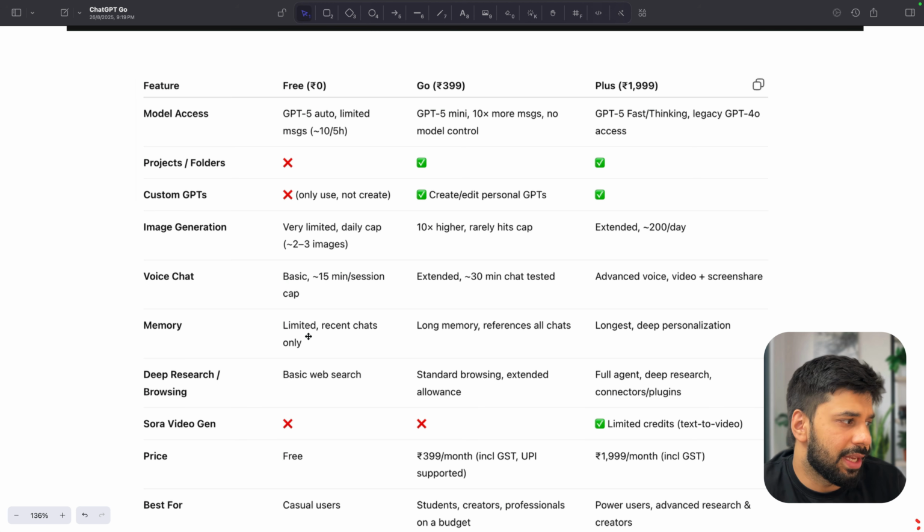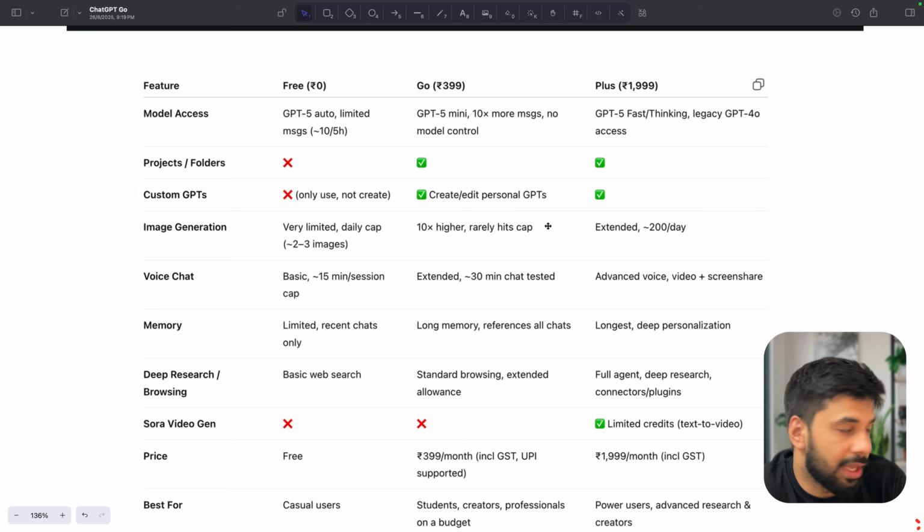Coming to memory, it is limited. And we saw that in one of my free accounts, the memory has been full. In Go, it is a lot longer, right? So you will be having that memory of all the previous chats so that it can give you better results. And of course, in Plus, it will be the longest, right?